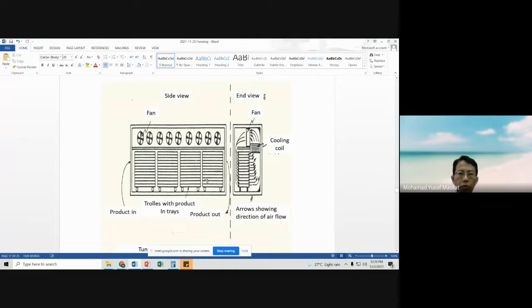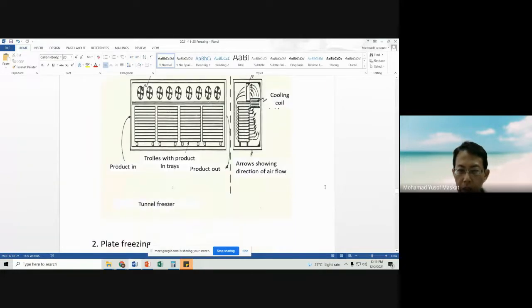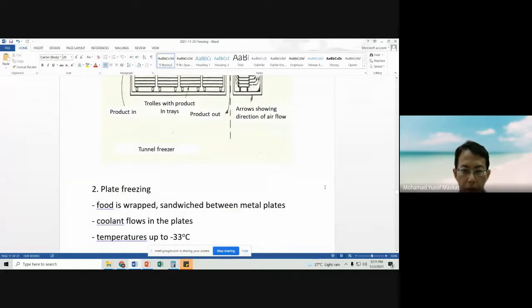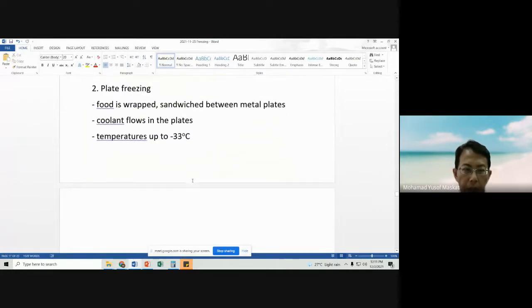The amount of time inside here depends on the speed of the trolleys. If they want to increase the time, then the speed of the trolleys moving from this end to the other end will be slower. It depends on the speed of the trolleys, which is adjustable. We call it a tunnel freezer. And then plate freezing.